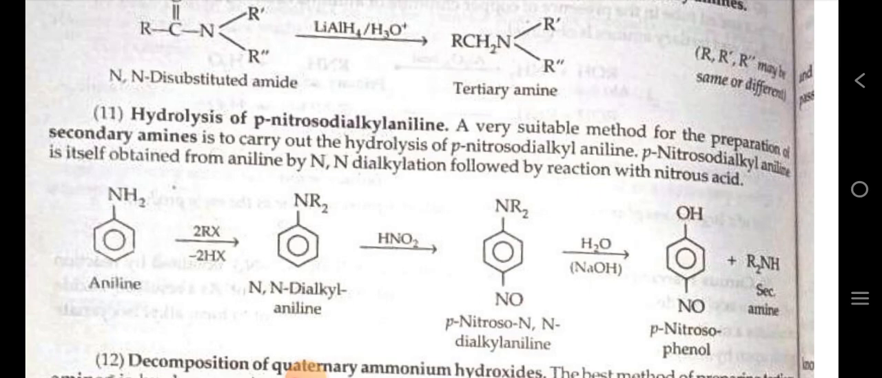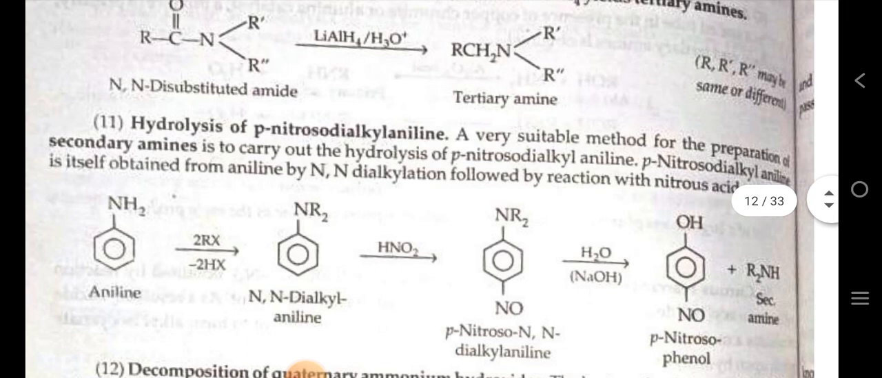In chemical form, we can take the reaction that aniline on reaction with alkyl halide forms N,N-dialkyl aniline. Further, on reaction with nitrous acid it forms para-nitroso-N,N-dialkyl aniline. During hydrolysis, it forms para-nitrosophenol with secondary amines.